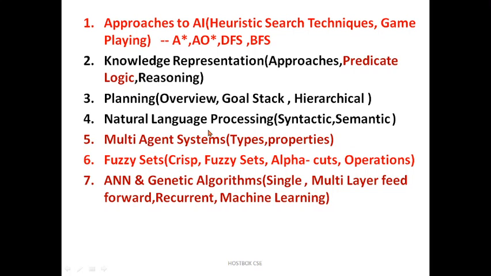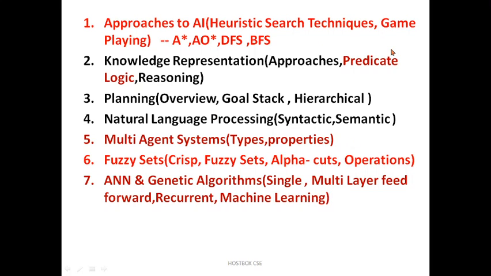Electrical cars, robotic cars, and so many cars will be there where we can implement fuzzy sets and fuzzy logic. Not only that, automatic AC machines will be there where we can also apply fuzzy sets and fuzzy logic concepts and so on. So let's remember, the approaches are a very important topic and fuzzy sets is very important. After that we have to give preference to multi-agent systems, ANN and genetic algorithms. At last, knowledge representation, planning and natural language processing.